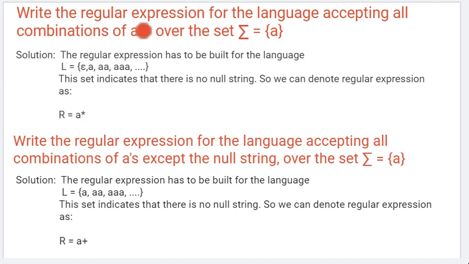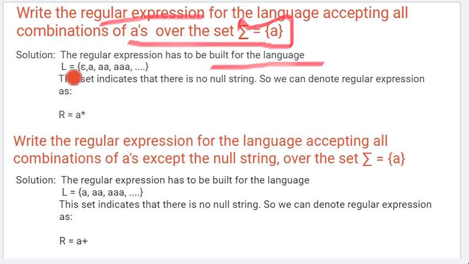We want to create a regular expression for the language accepting all the combinations of a's over the input set a. That means we have only input a, there is no b, c, d, only a. First of all, to build a regular expression, we must know what the language is. Let L be the language.